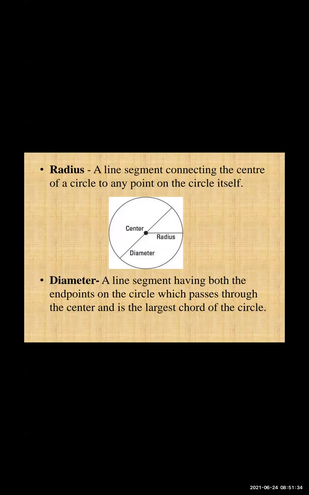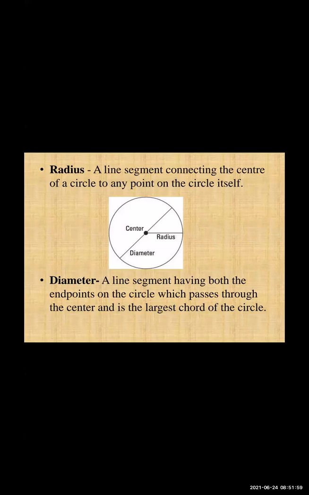Okay, we have seen that if a circle is there, then it consists of a center. Center means what? There is a point in the middle. At the center, there is a point from which if we draw any distance to the circle, that distance is equidistant, meaning it is the same anywhere. If you draw it anywhere, it is the same, and that distance is called the radius.